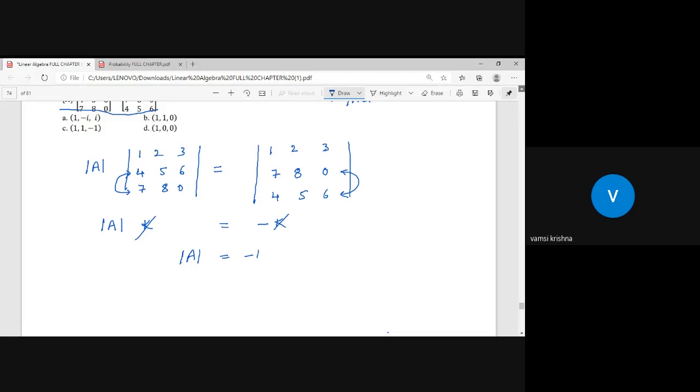Remember the properties. The determinant of the matrix is equals to the product of eigenvalues, and the sum of the eigenvalues must be equals to the trace of the matrix. So now my matrix has determinant minus 1. See in the options whose product becomes minus 1. If you take the product of the first matrix's eigenvalues, I think you will get minus I square.